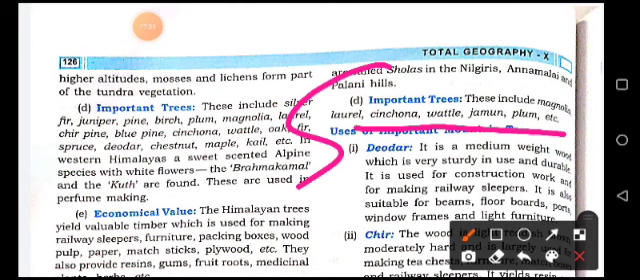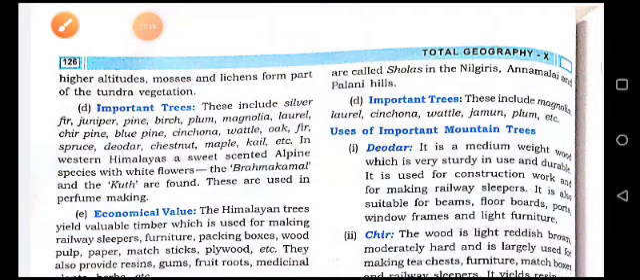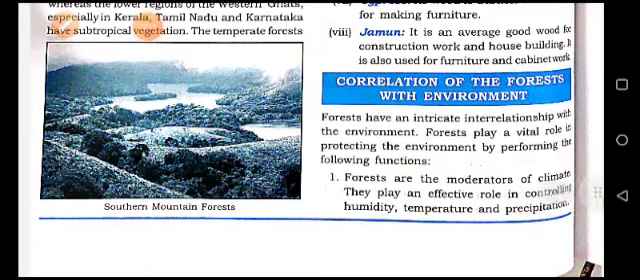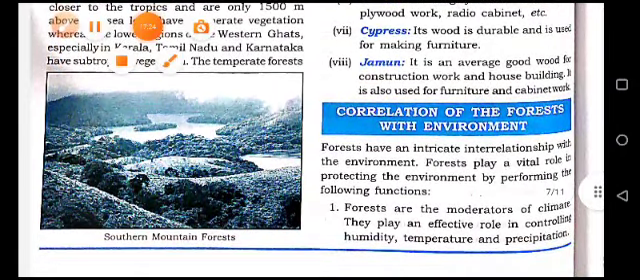So you can see here, the next topic is the correlation of the forest with environment. So we will discuss in the second video. Thank you so much.